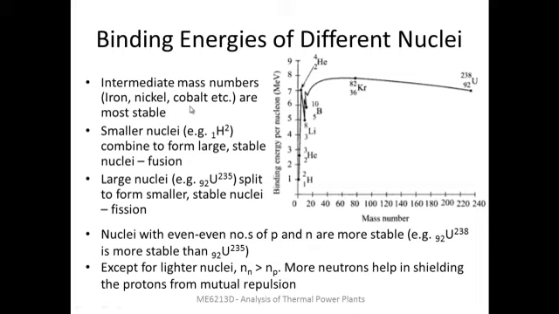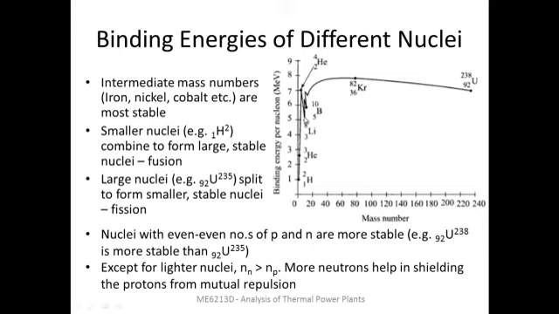For example, in the case of iron, the mass number is 55, somewhere here. For nickel and cobalt, it is 58 and 59 respectively. So we have all these species lying in this range, which corresponds to the peak, and naturally these nuclei are more stable.